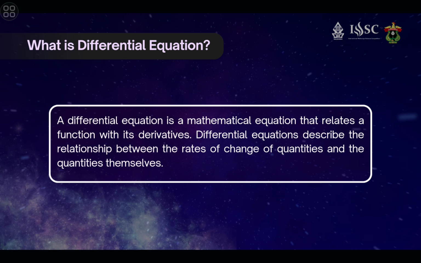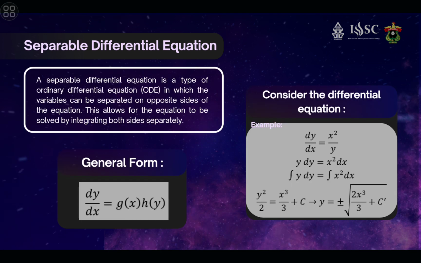Now, before we discuss more about the Friedman equation, I'm going to introduce the mathematical tool that we're going to use in this project, that is, differential equations. A differential equation is a mathematical equation that relates a function with its derivative. Differential equations describe the relationship between the rates of change of quantities and the quantities themselves. One type of ordinary differential equation is a separable differential equation, in which the variables can be separated on opposite sides of the equation. This allows the equation to be solved by integrating both sides separately. Now, here is the general form, and here is an example of a separable differential equation.